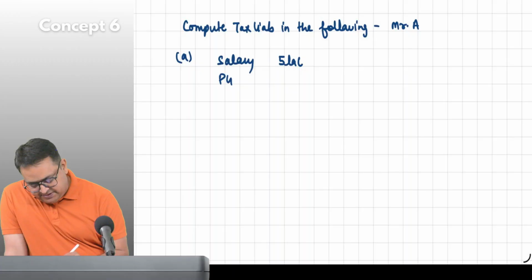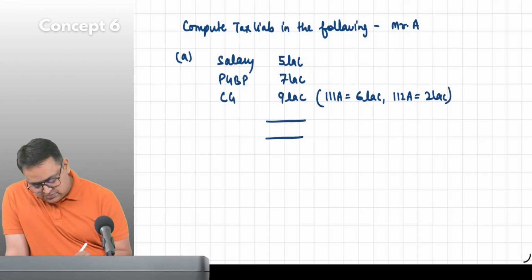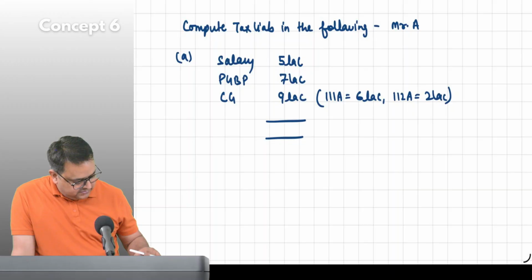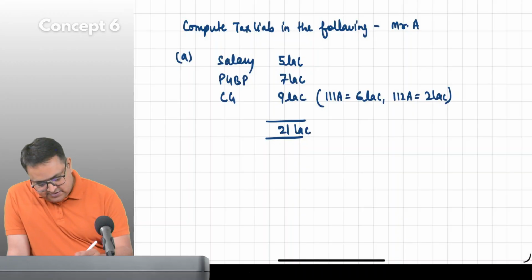His PGBP income is 7 lakh. His capital gain is 9 lakh. From triple one A, it is coming 6 lakh. From 112A, it is coming 2 lakh. Tell me the total. 21 lakh. Okay, B.